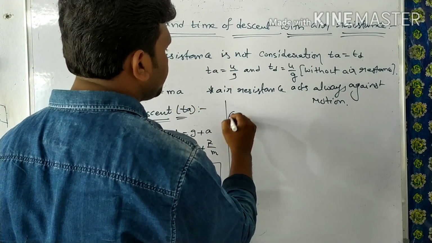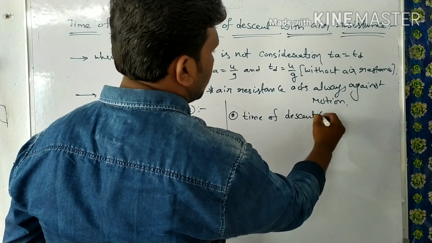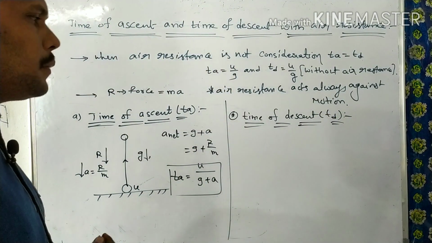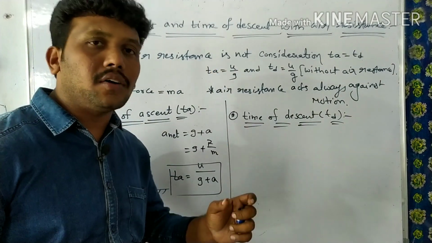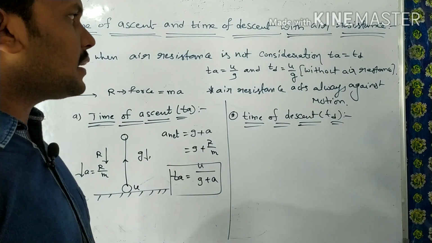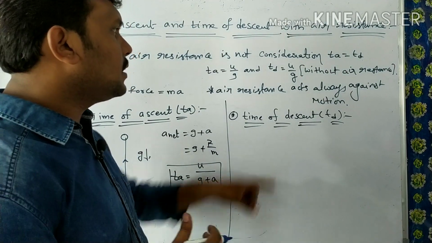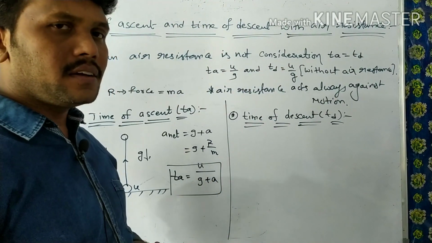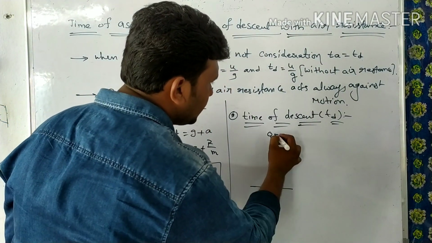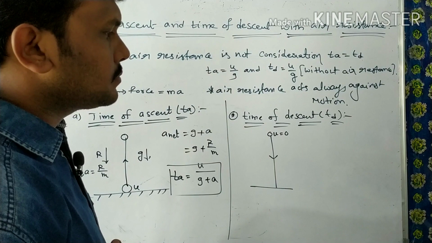Similarly, let us discuss the time of descent also. Time of descent, Td. Time of descent means the time taken by a body to reach the ground from the maximum height. That is called time of descent. Already in the earlier classes we have seen the definition and the expression for time of descent as Td is equal to u by g. When the body is freely falling from the maximum height in the downward direction, the starting velocity is u equal to g.